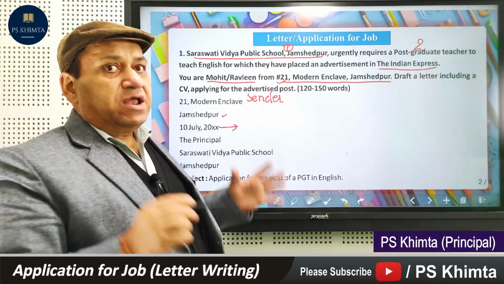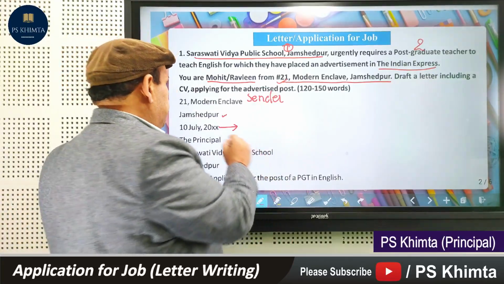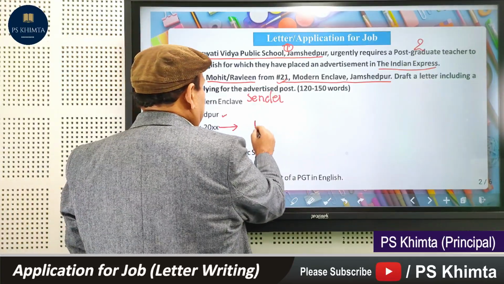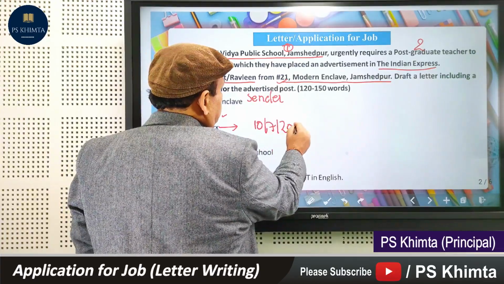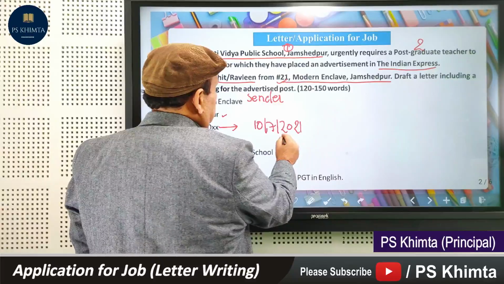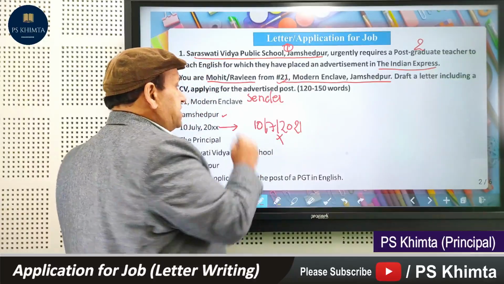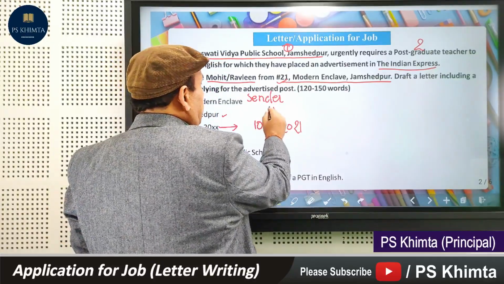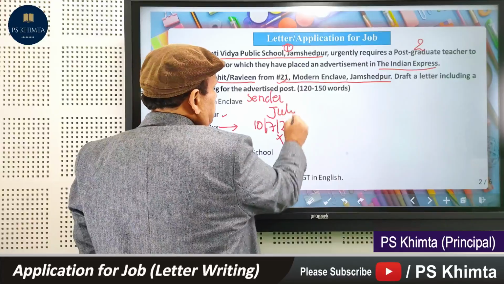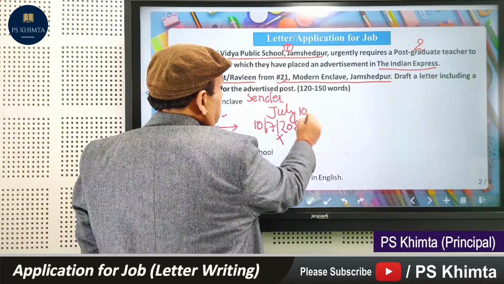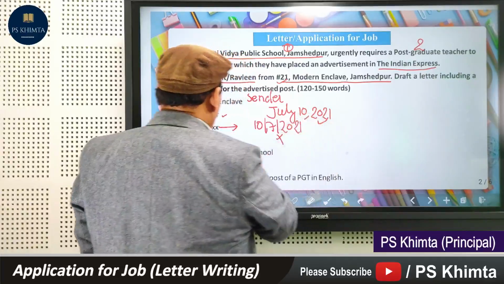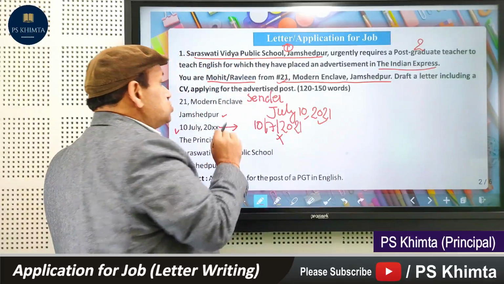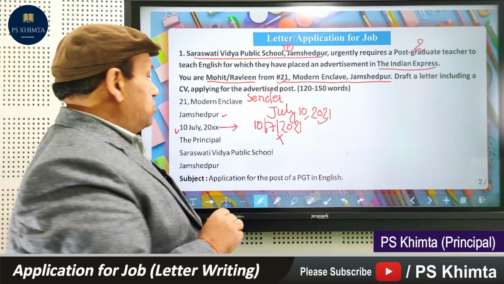Sometimes students make a lot of mistakes in writing dates. Sometimes we write like this. This date is always wrong. This is the wrong date. The correct date is either write July 10, 2021. This one is also correct and this one is also correct. So mind that this date should never be wrong.